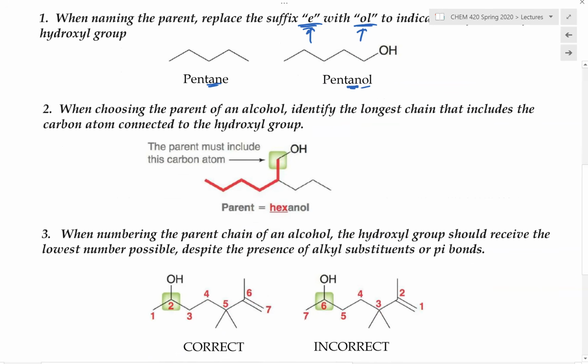And as we choose the parent chain of the alcohol, make sure we identify the longest chain that includes the carbon connecting to the hydroxy group. So basically that alpha carbon right there. The parent chain needs to contain that carbon. So for an example, in this case right here, the parent chain has to contain this carbon. This carbon is directly connected to the hydroxyl group.